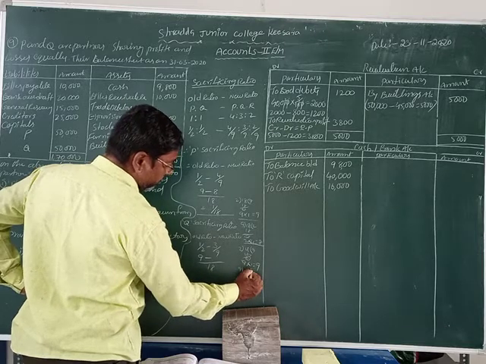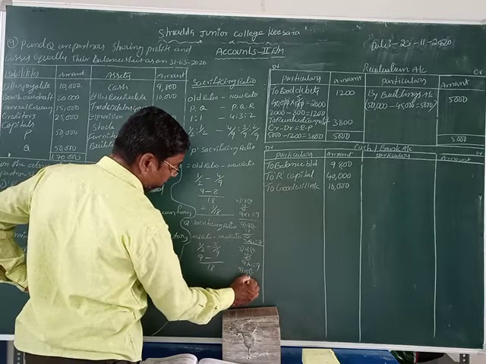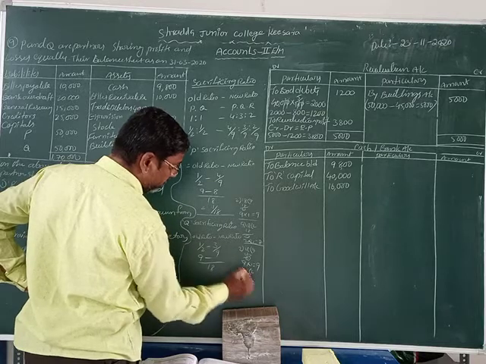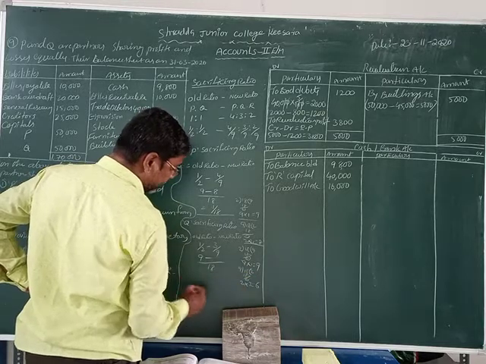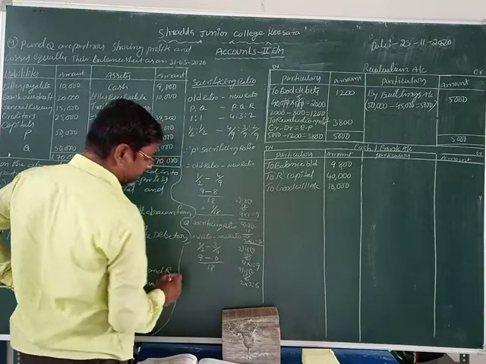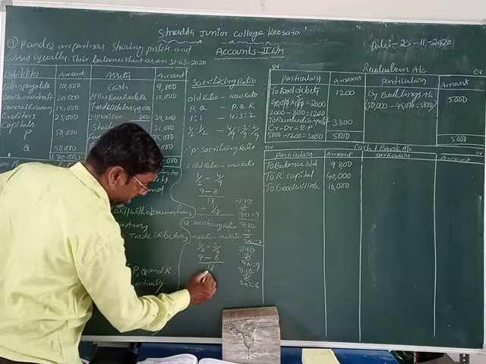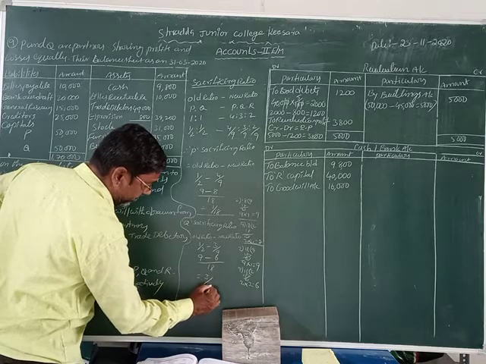9 2s are 18, remainder 0. What is 2 into 3? 2 3s are 6, so you can take 6. Now 9 minus 6 is equal to 3, so 3 by 18.